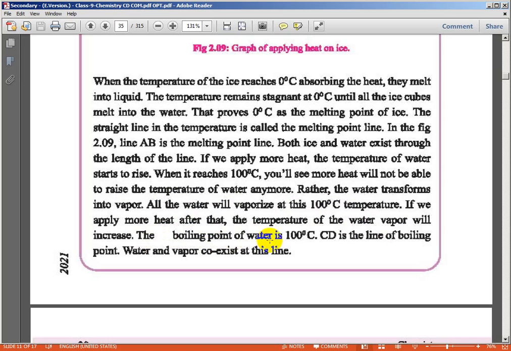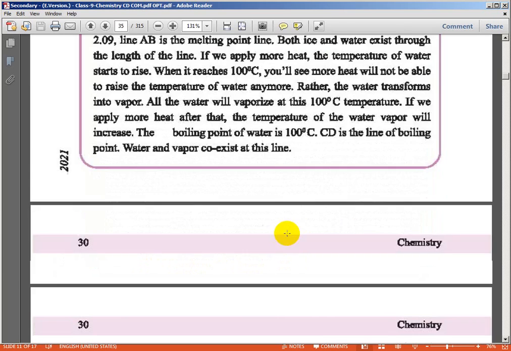The boiling point of water is 100 degrees Celsius. CD is the boiling point line. Water and vapor coexist at this line, so the liquid state and gaseous state exist simultaneously at the boiling point line CD.